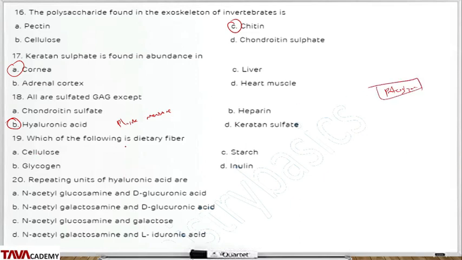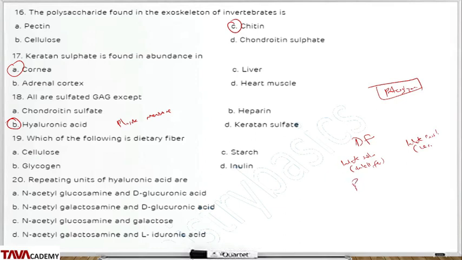Question 19 asks which of the following is a dietary fiber. We classify dietary fibers into two classes: the water soluble, which are well fermented, and the water insoluble, which are less fermented.